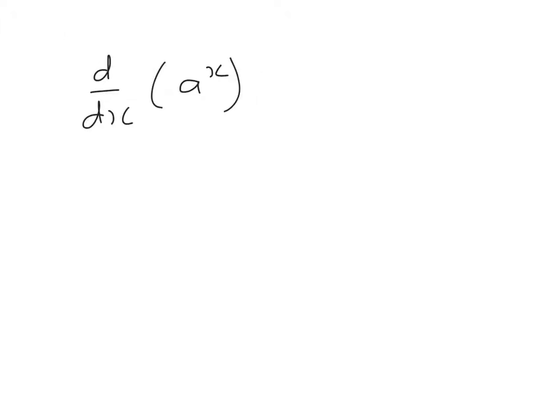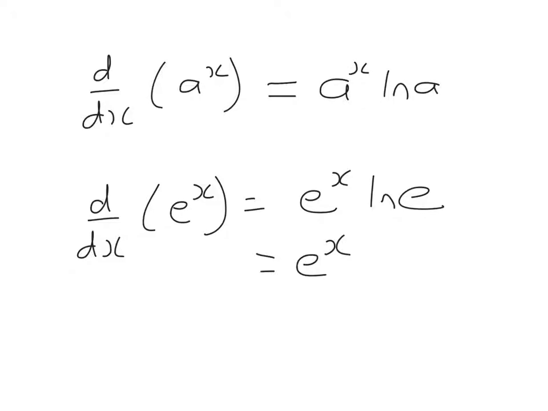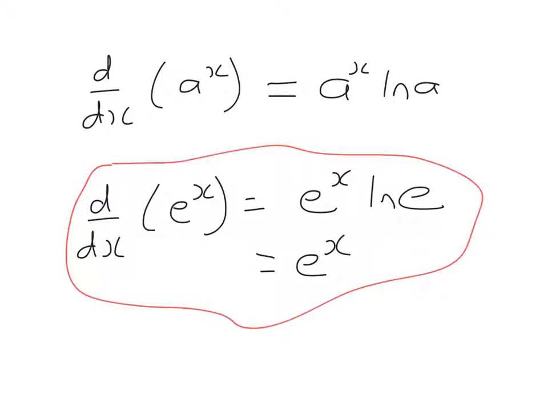Now let's differentiate a number like a to the power x, and the rule is it's a to the x ln a. A special case of that, because this is for any number like 2 or 73 or anything like that, is e to the x. So it's e to the x ln e, but ln of e is 1, so it's e to the x. So this is a special case of this general formula, which you just need to remember.